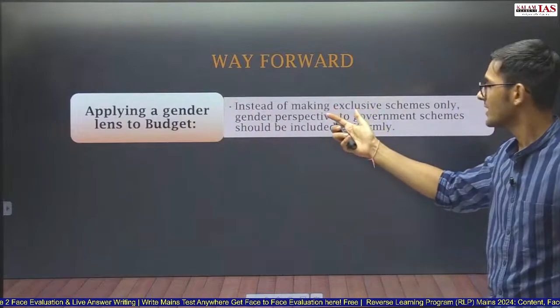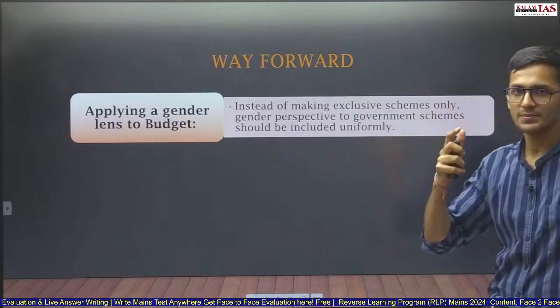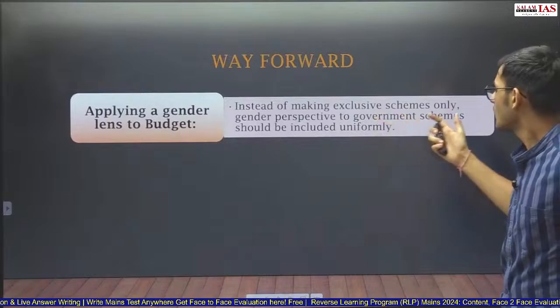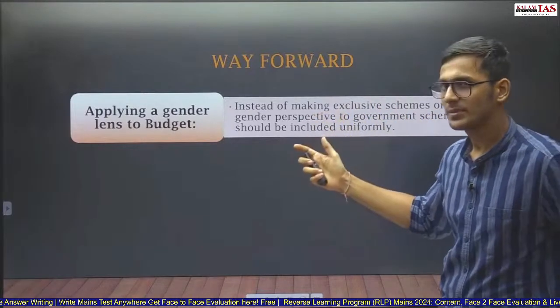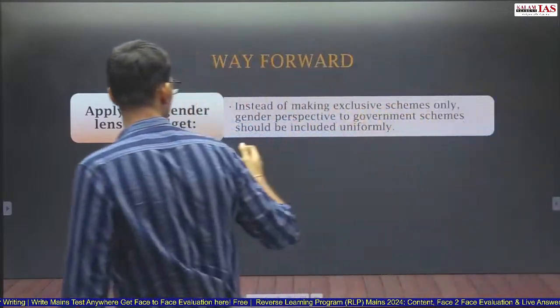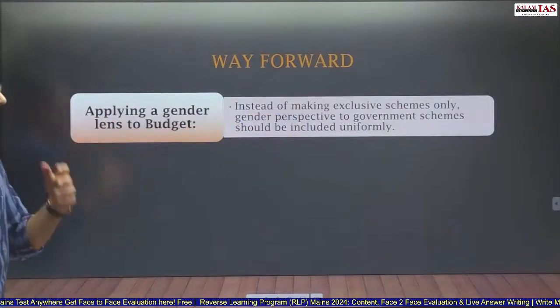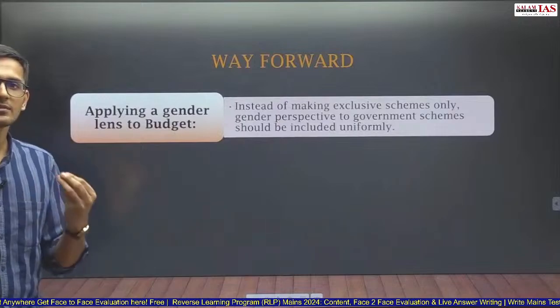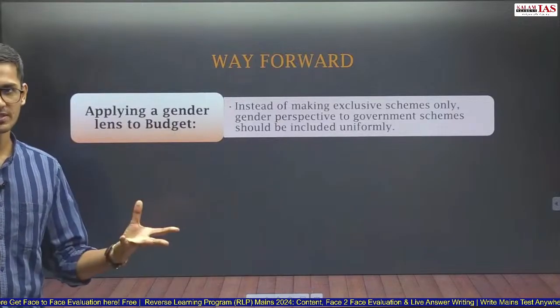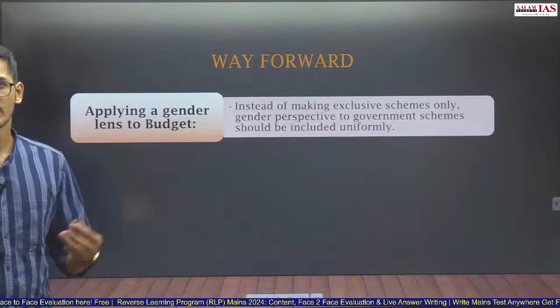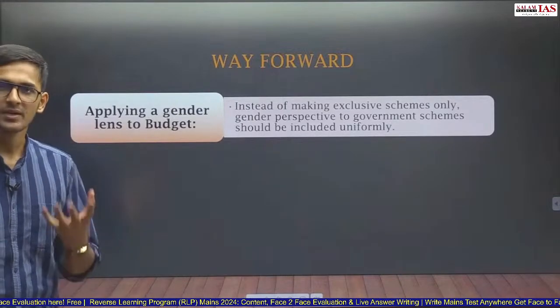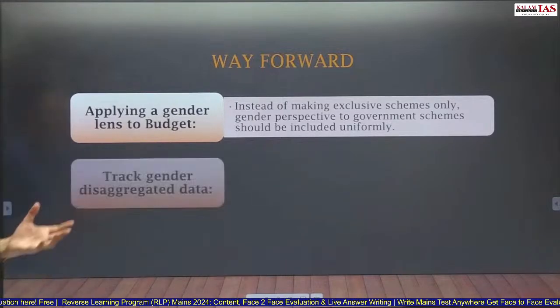Instead of making exclusive schemes only from a gender perspective, the gender perspective should be included uniformly in government schemes. So the ministry is saying that money need not be allocated for women specifically, but whatever money is allocated should benefit men and women equally.